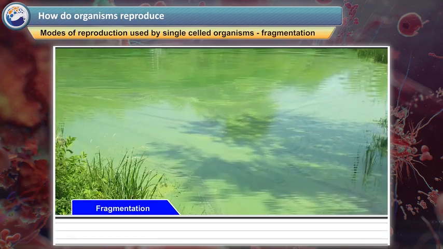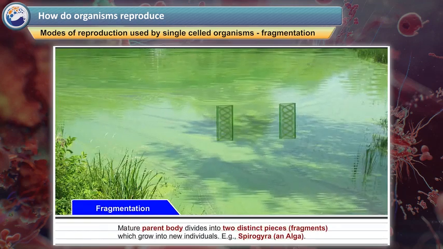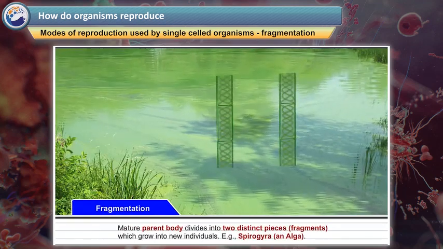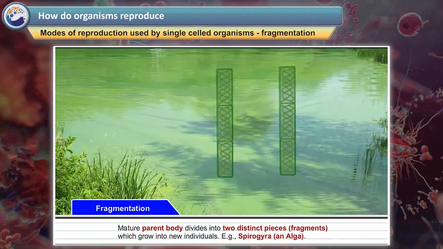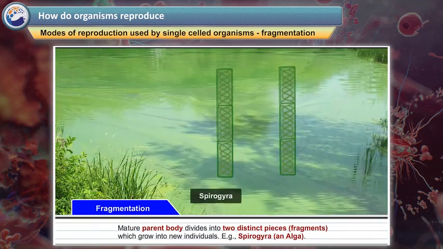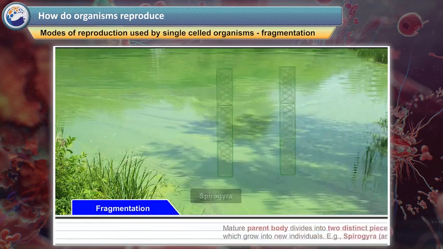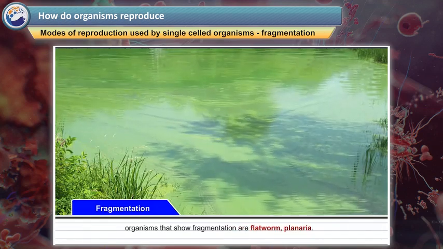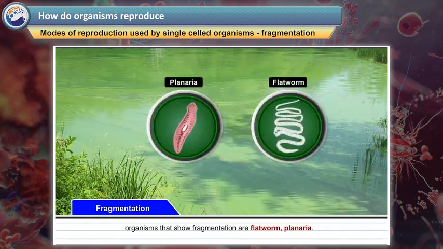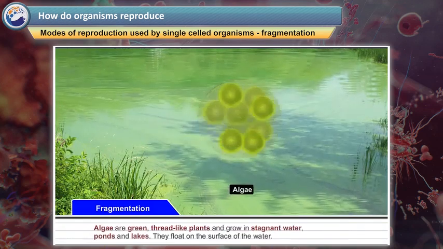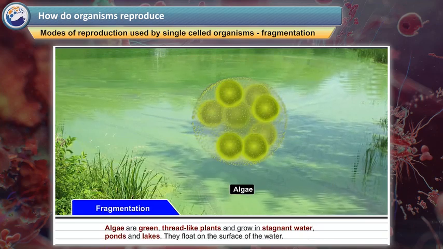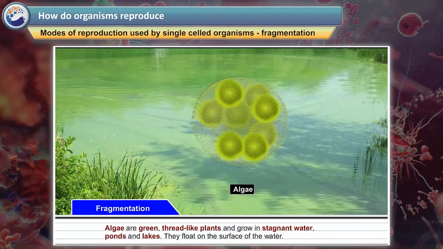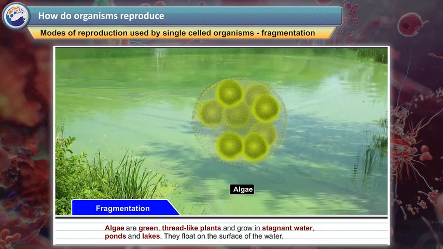Fragmentation. Mature parent body divides into two distinct pieces, that is, fragments, which grow into new individuals. Example, Spirogyra, an alga. Other organisms that show fragmentation are flatworm, planaria. Algae are green, thread-like plants and grow in stagnant water, ponds and lakes. They float on the surface of the water.